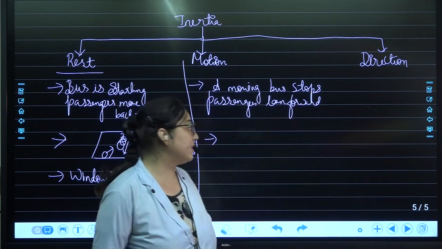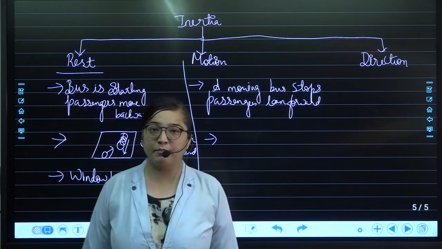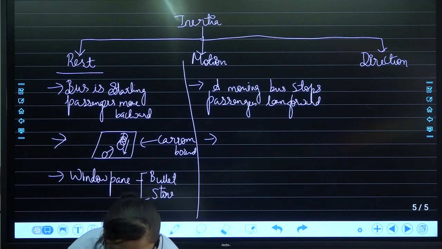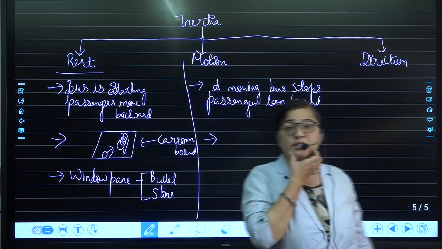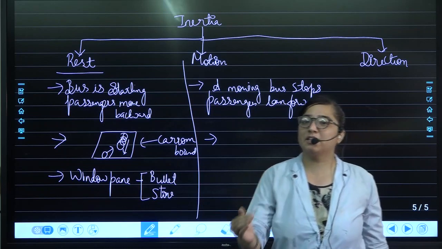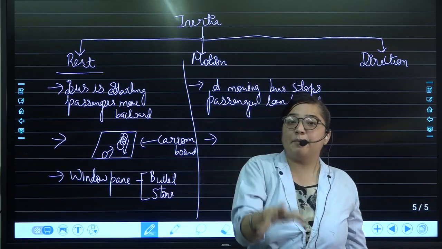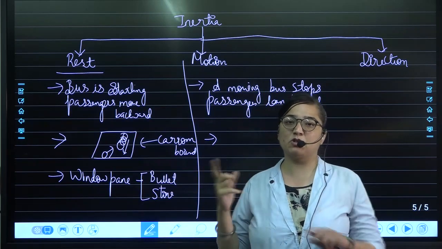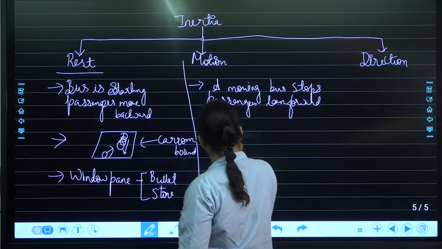Next is, if a person is coming out from a moving bus, then what will happen? Ultimately, the person will fall. Why? Because the object is in motion. That means the bus is in motion, but the person is coming down on the road, which is stationary. So that change may lead to a problem.